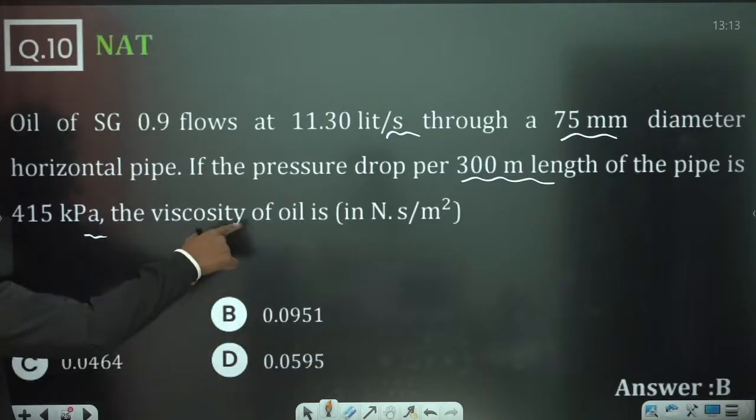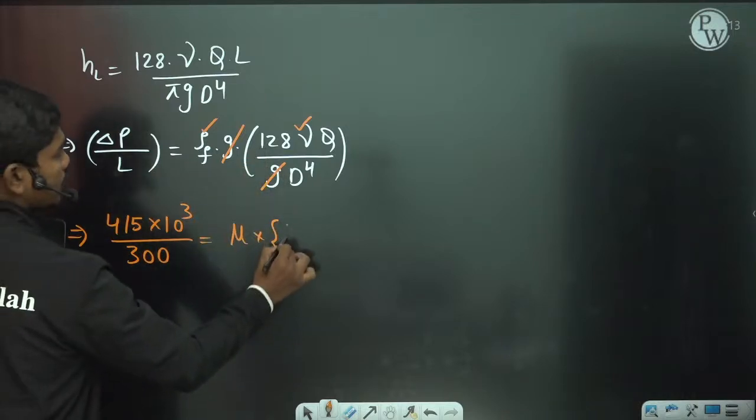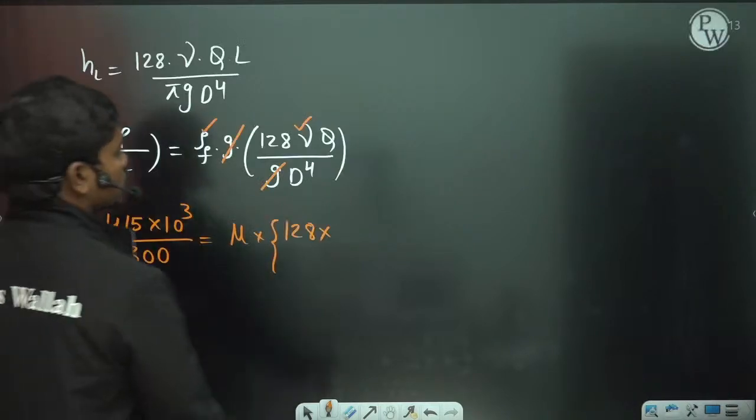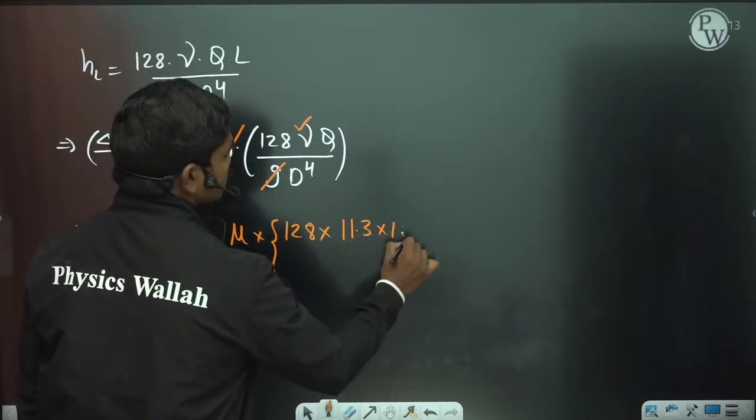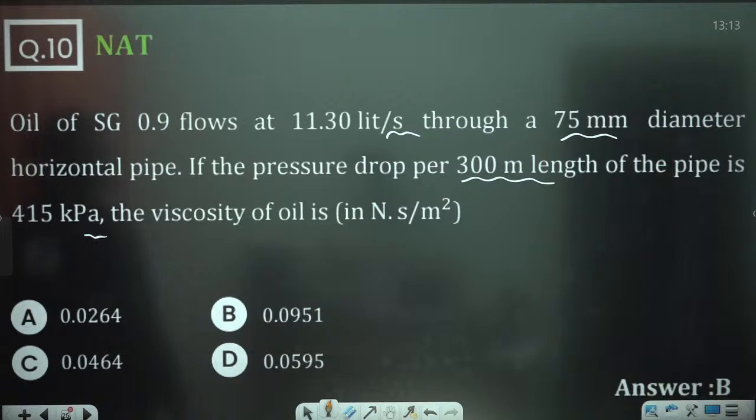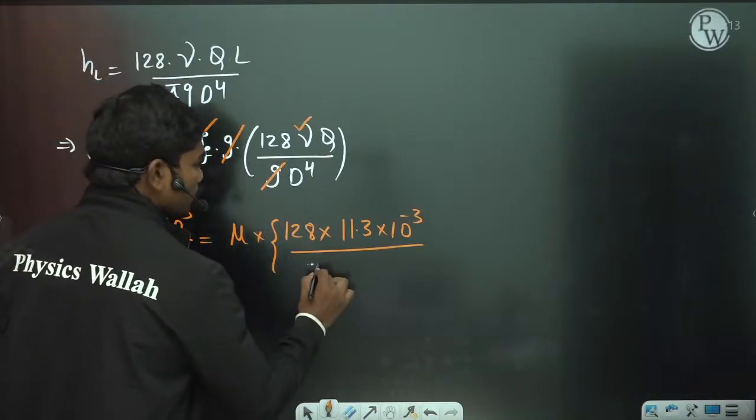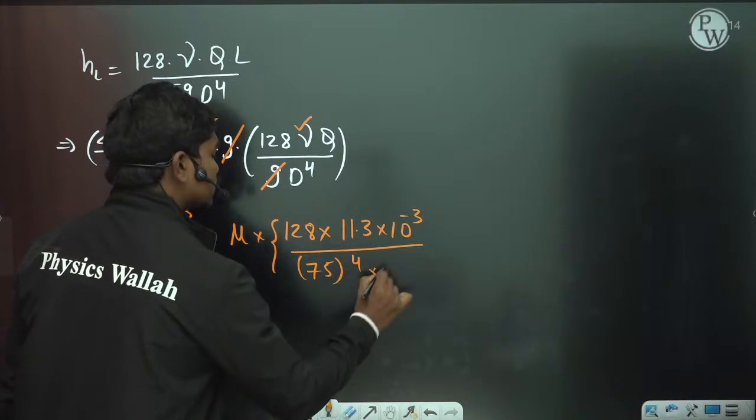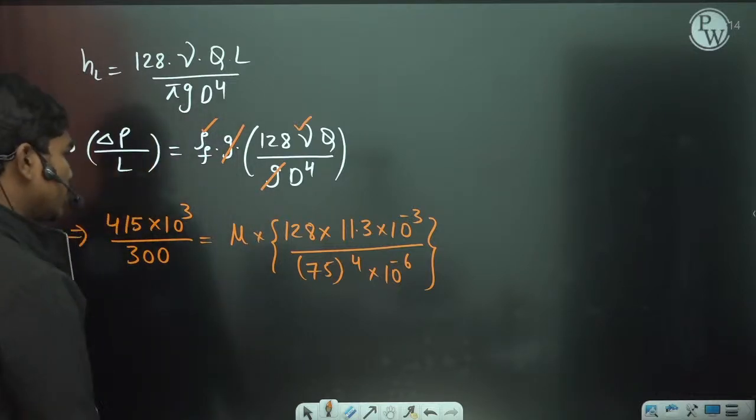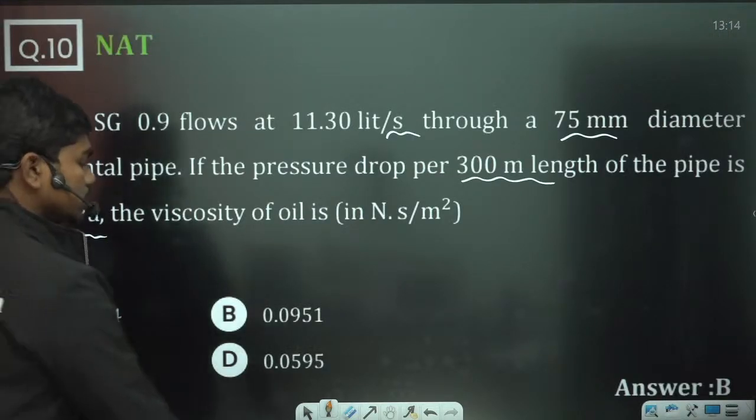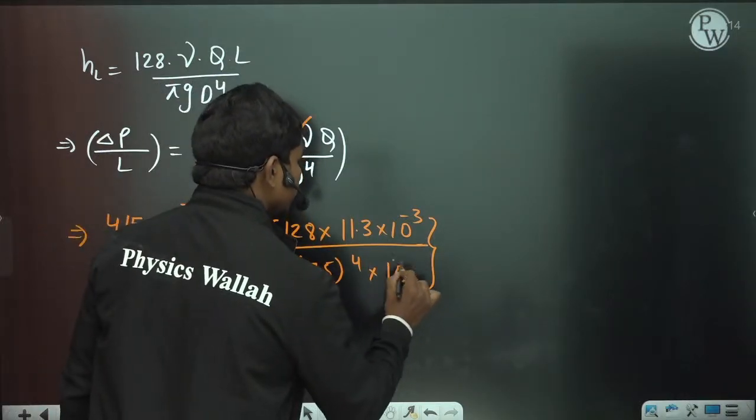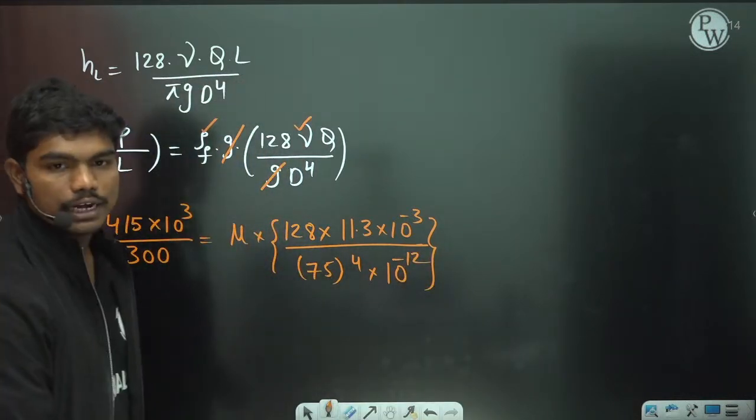They are asking you the dynamic viscosity value in Newton second per meter square. Then 128 into Q. So what is Q basically here? Q is 11.30 liters per second. So 11.3 into 10 to the power minus 3 meter cube per second by diameter to the power 4. Okay, so diameter to the power 4, if you take 75 mm diameter, so 75 to the power 4 into 10 to the power minus 6. Okay, so this is the total calculation for this question. So d to the power 4, correct? So you need to simplify this value to get the value of mu.